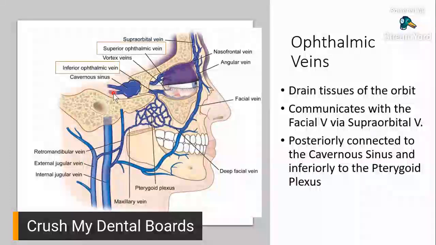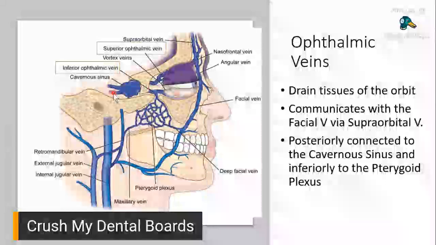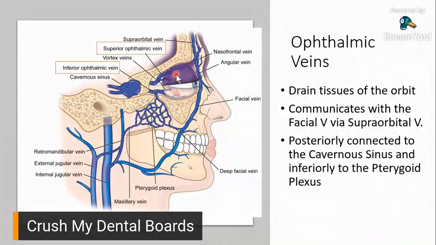So, pag sinabi mo sigmoid sinus, transverse sinus, it's a space. When you say cavernous sinus, it's a name of a sinus. So, in superior ophthalmic vein, inferior ophthalmic vein, makikita nyo, going posteriorly, nakakonekta siya sa cavernous sinus. So, cavernous sinus is another important drainage area that we would be studying in the next slides.